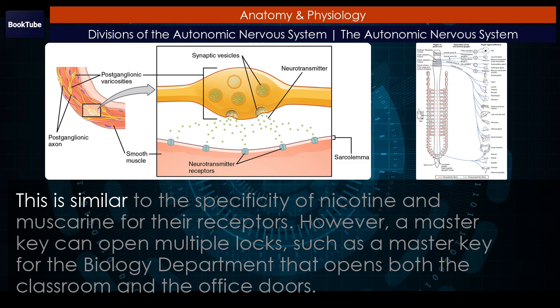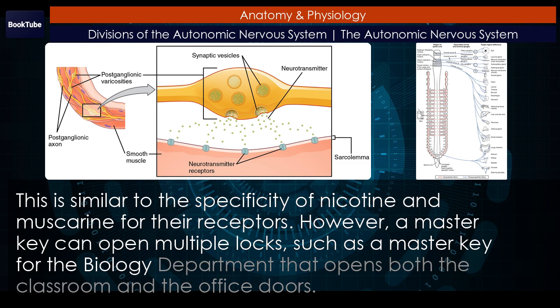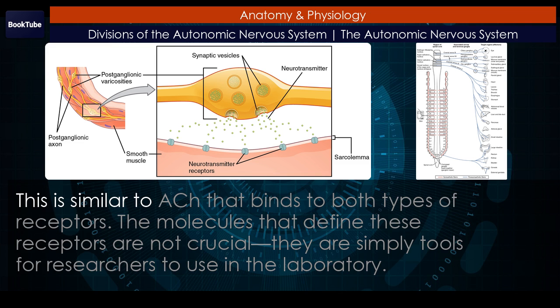This is similar to the specificity of nicotine and muscarine for their receptors. However, a master key can open multiple locks, such as a master key for the biology department that opens both the classroom and the office doors. This is similar to ACh that binds to both types of receptors.